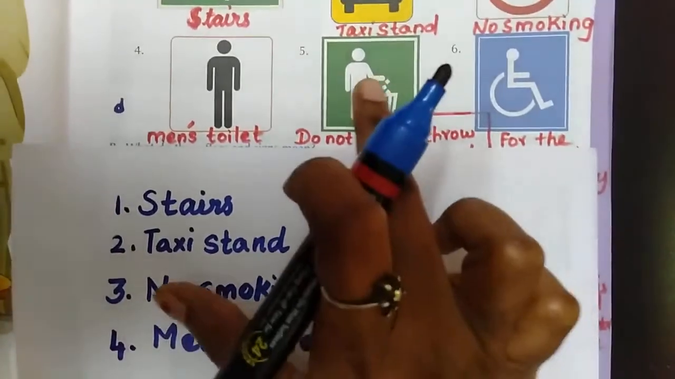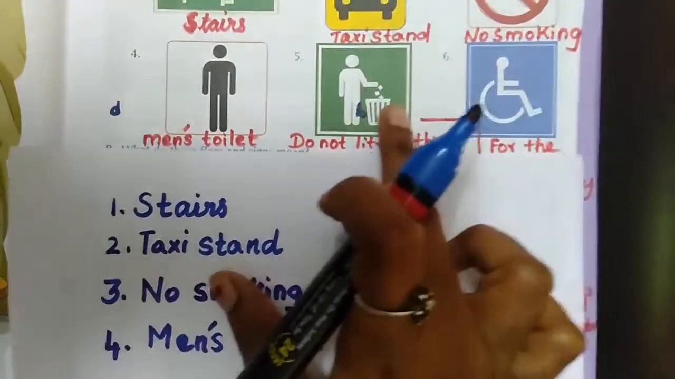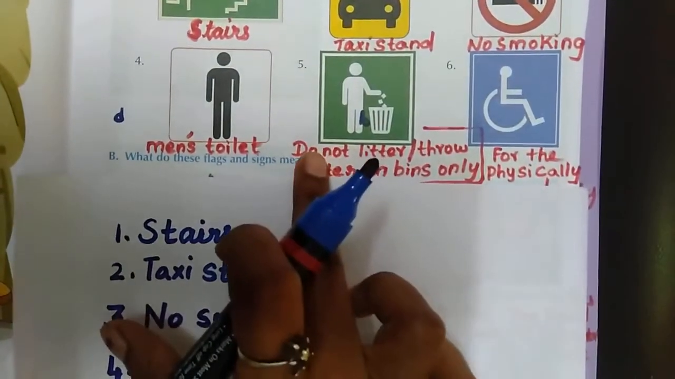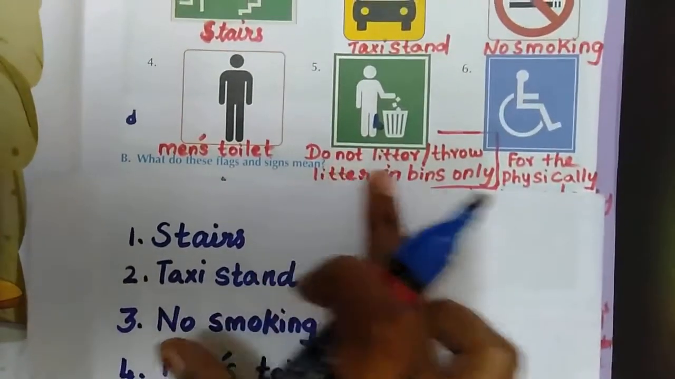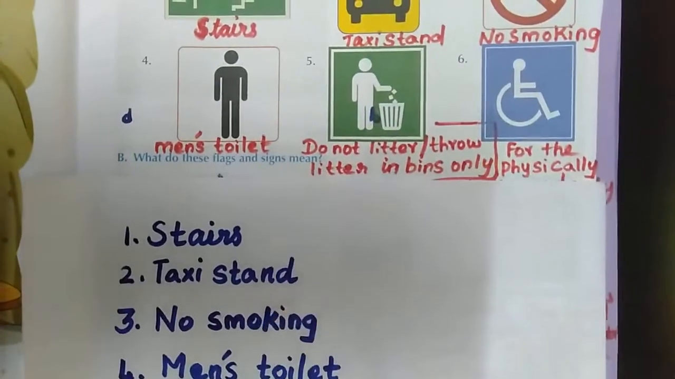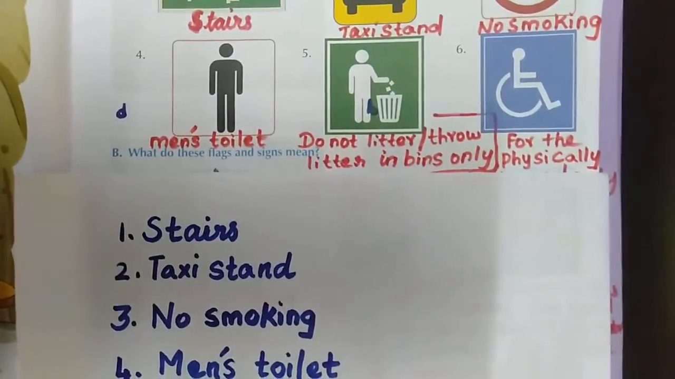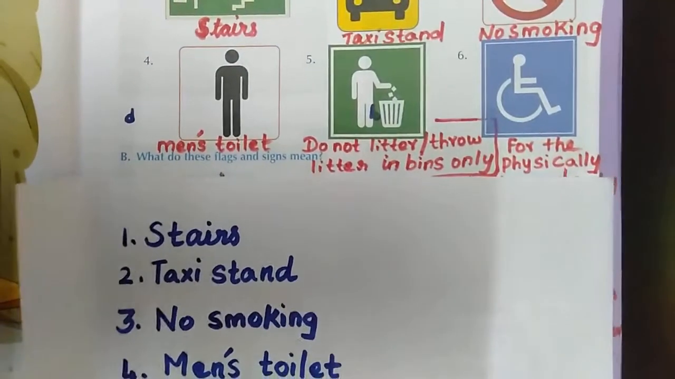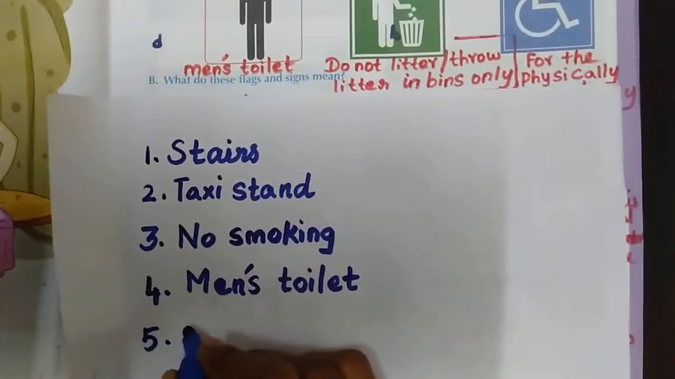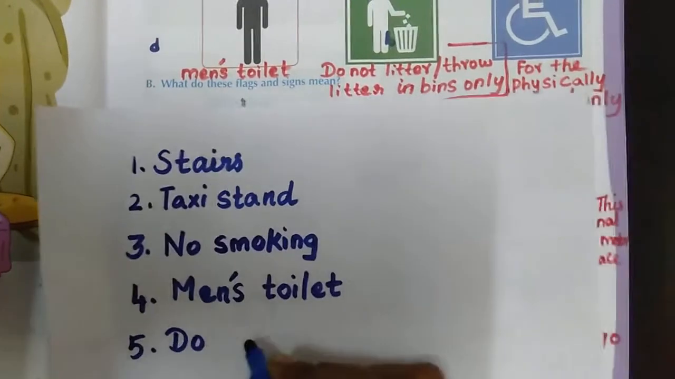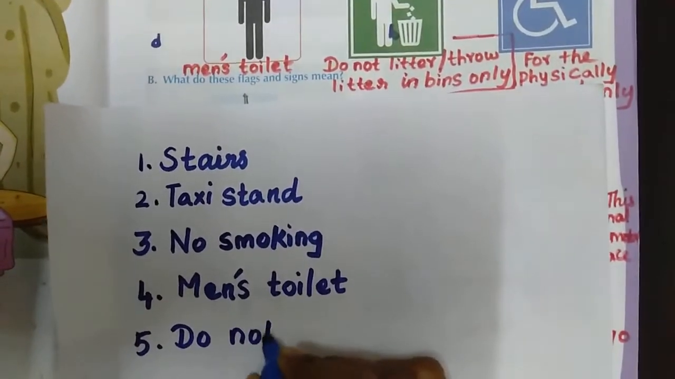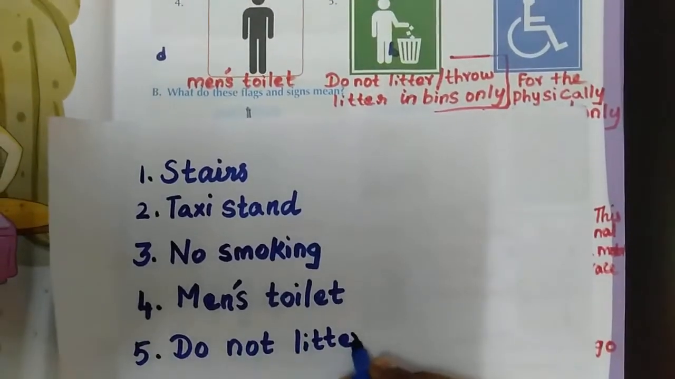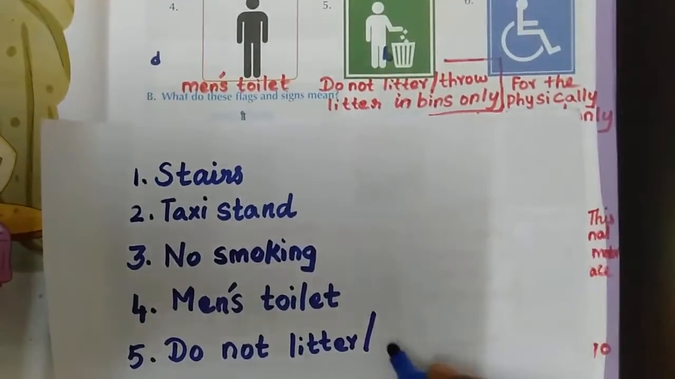The next one. See this? That boy is using this dustbin. Am I correct? So what you have to do? Do not litter. Throw litter in bins only. Have to throw it to the bins. That is correct. So you have to write. Fifth one. You have to write do not litter.